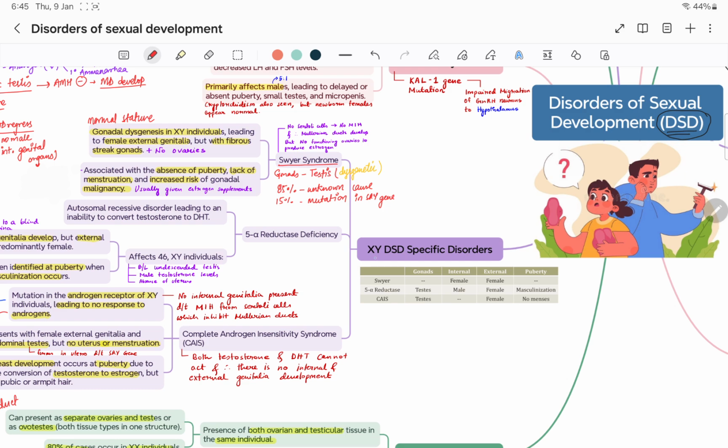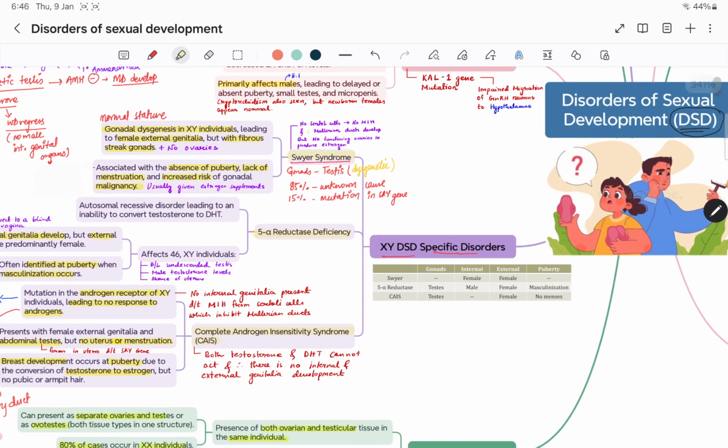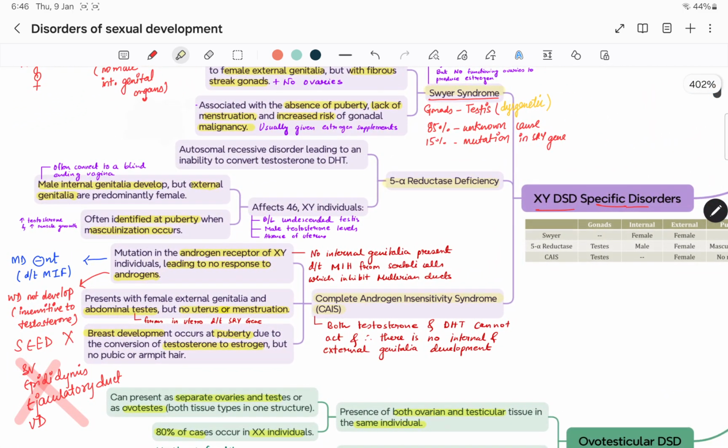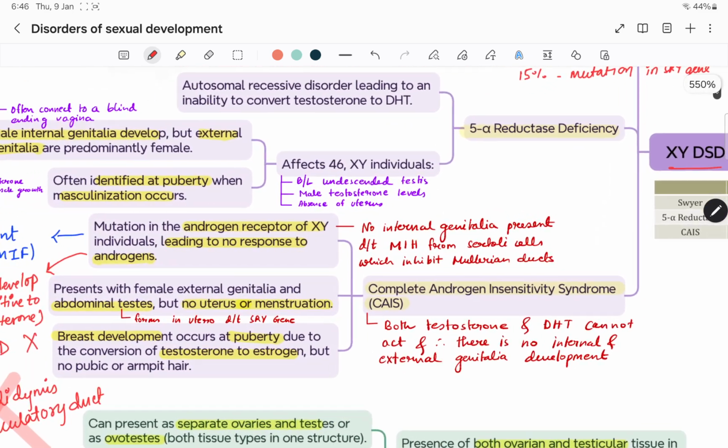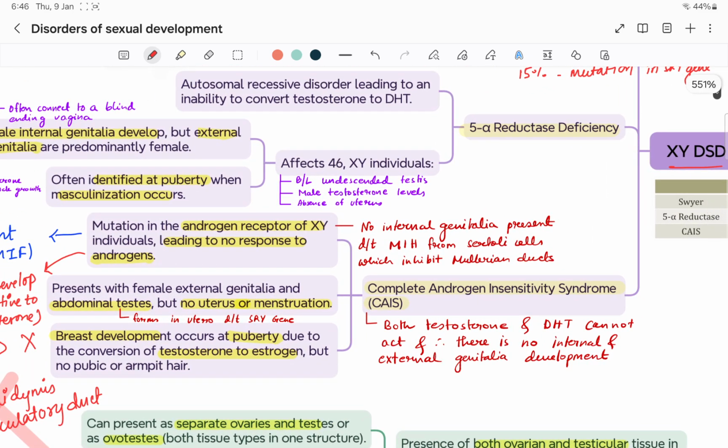Again, in XY DSD-specific disorders, we will generally see three types of disorders. One is severe syndromes: 5 alpha reductase deficiency and complete androgen insensitivity syndrome. Starting with CAIS, the complete androgen insensitivity syndrome, there is a defect in the androgen receptor.